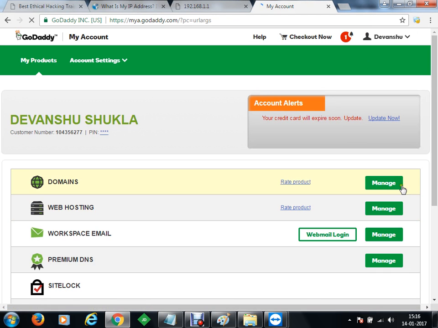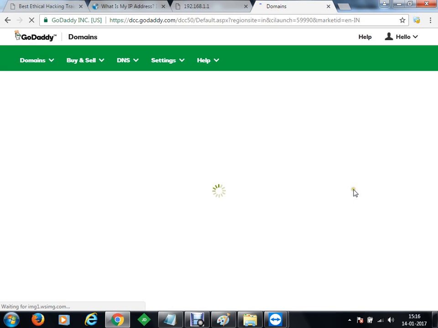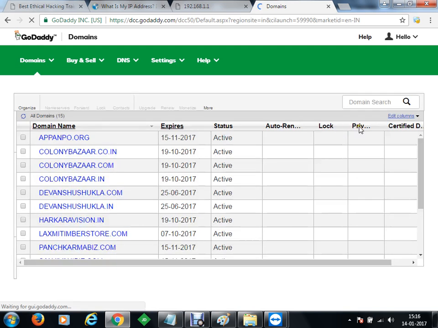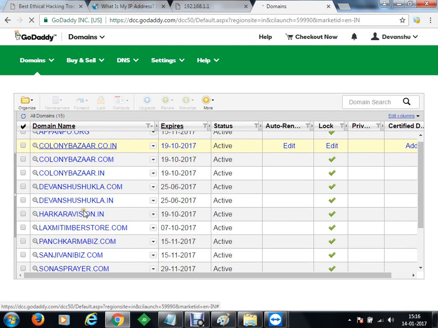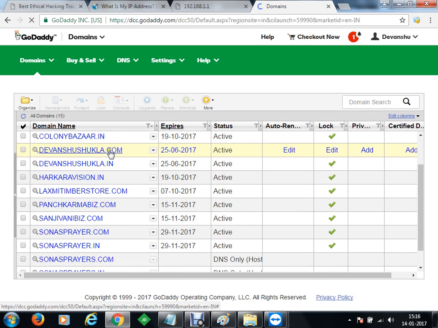On this account, if I go to domains, whenever I purchase a domain, it will be listed in my domains section here. I can click on manage domains. I have many active domains here, and one such domain is devanshushukla.com.